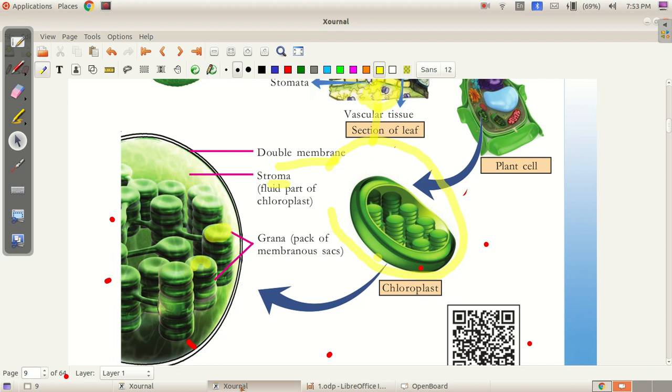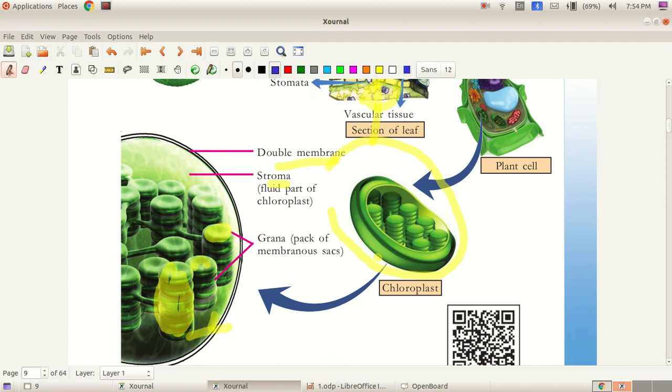In which part of the chloroplast is chlorophyll present? Chlorophyll is present in the grana of the chloroplast. Chlorophyll is a pigment which imparts green color to the leaf and other plant parts. Like chlorophyll, other pigments are also present in the chloroplast. They are chlorophyll A, chlorophyll B, carotene and xanthophyll.